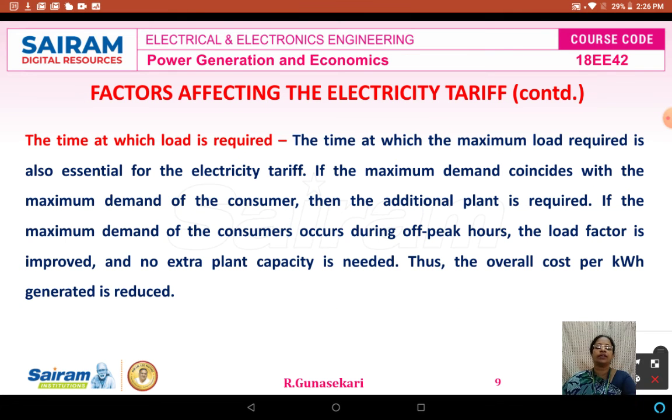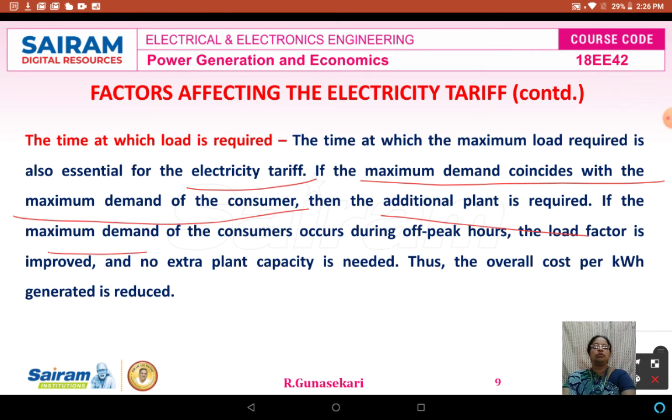The next factor is the time at which the load is required. That means the time at which the maximum load is required is essential for the electric tariff. If the maximum demand coincides with the maximum demand of the system, then only is additional plant required.